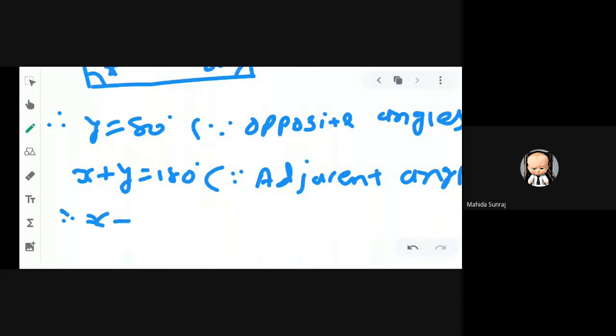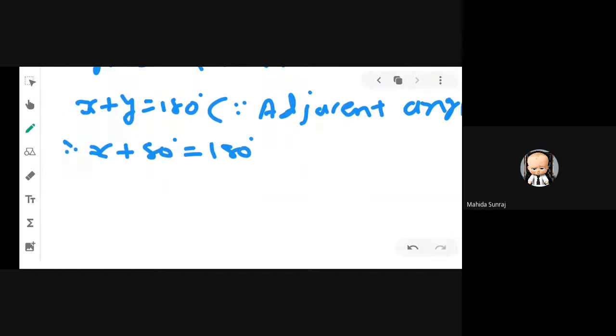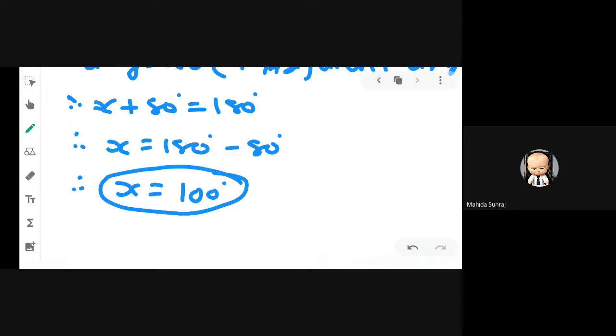So we know that x plus y is equal to 180 degree, and y is 80 degree. So what is the answer? x is equal to 180 degree minus 80 degree. x is equal to 100 degree. Clear all of you? Yes.